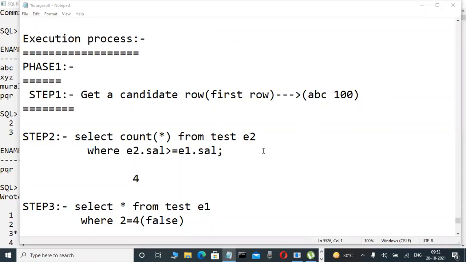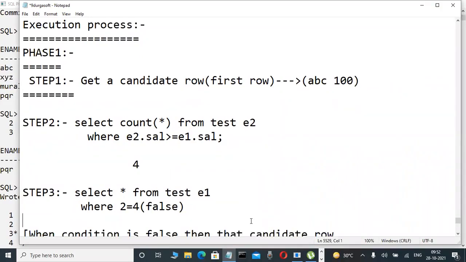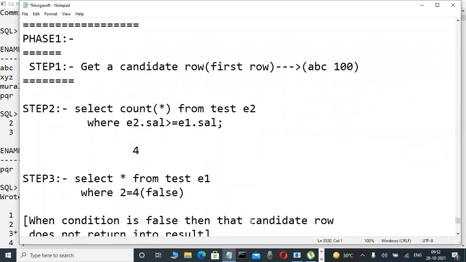In this case, it is not processed. Okay, lowest salary. We are changing it later; in this case only it works. Phase one, this one. When the condition is false, this where condition. Okay.